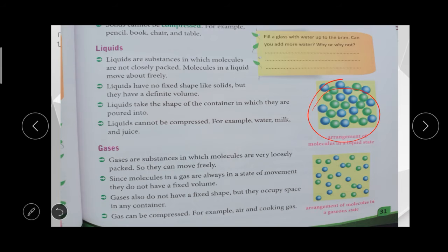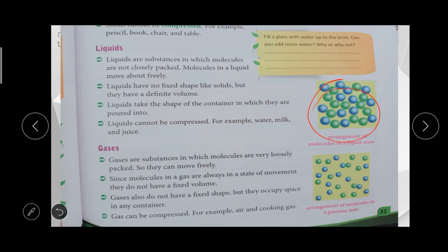The next one, gases. The molecules in gases are very loosely arranged, so they can move freely. In solids they are tightly packed and cannot move freely. In liquids they are not closely packed, but can move. In gases they are very loosely arranged and move freely. They do not have any fixed volume or fixed shape, but they occupy the space inside the container.